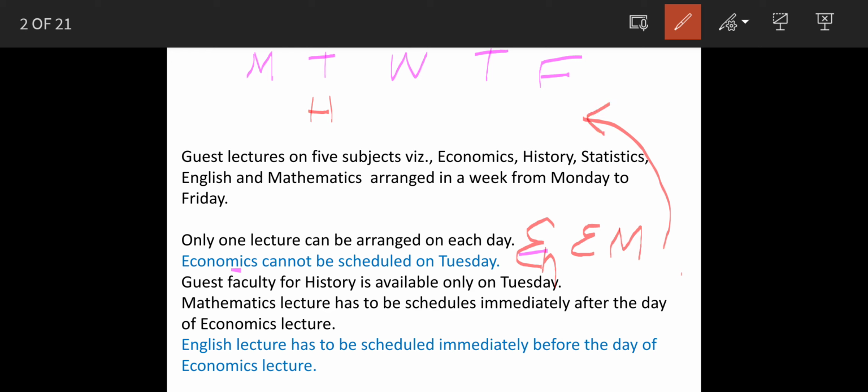So let's say we put economics here, but immediately after economics we have maths. So this is not possible. And if we put economics here, so before that is English. So again this is not possible. I'll erase this.